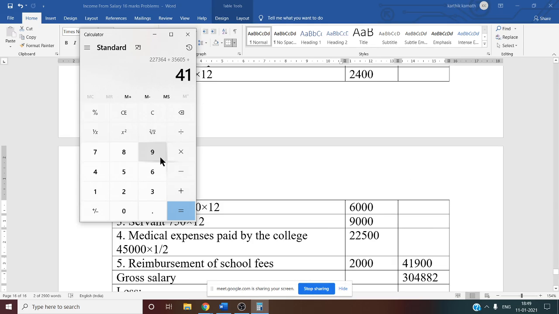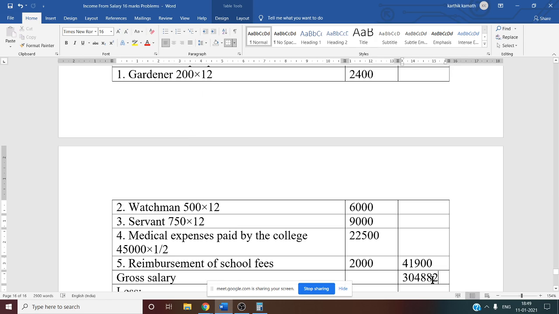Yes, 3,04,869. Whether this is correct? Yes, sir. Correct, right? 3,04,869. So that is our gross salary.